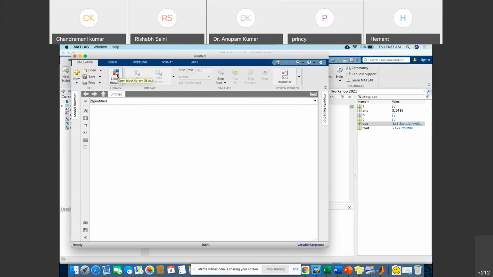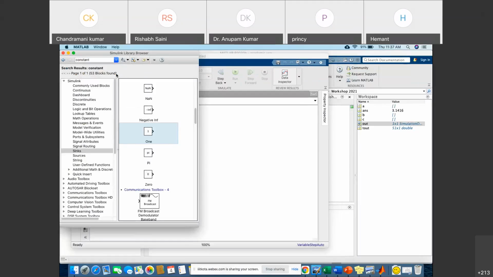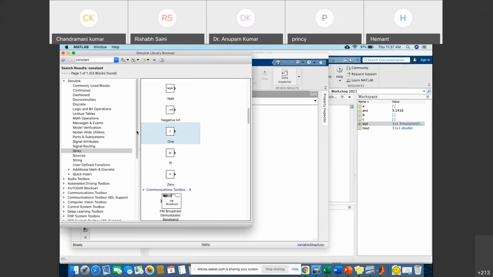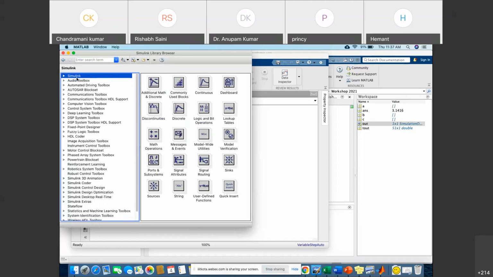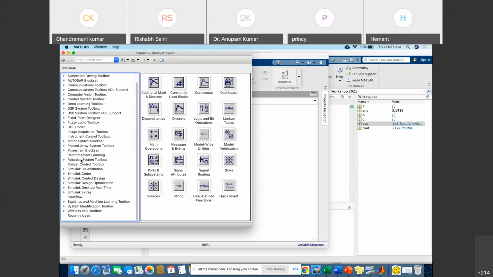Now you want to see what toolboxes, what things MATLAB has. You can simply click on library browser, and after clicking on library browser, you will get things related to the library of MATLAB, right? Suppose this is your Simulink. You can see it has Simulink audio toolbox. So all the toolboxes related to MATLAB are available, right?